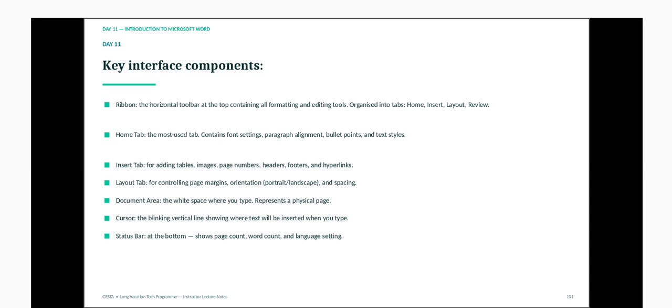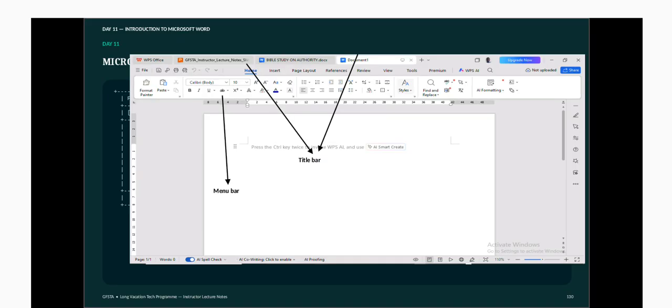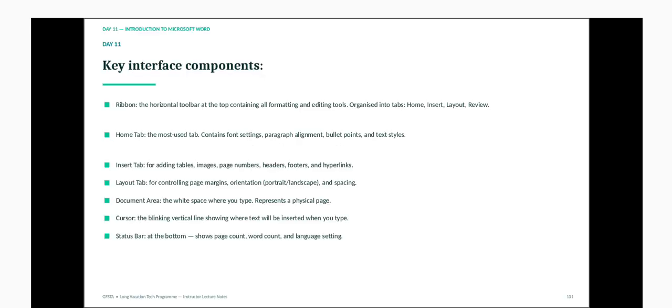So now let's move on to the key interface components, as I've even described, but let's just look at it again. The ribbon, that's the horizontal bar. Even there, we have what they call the ruler bar. You can see it on top, the horizontal and the vertical ruler bar. So they have their function. The ribbon is the horizontal toolbar at the top, containing all formatting and editing tools organized into tabs, that is Home, Insert. That's the ribbon.